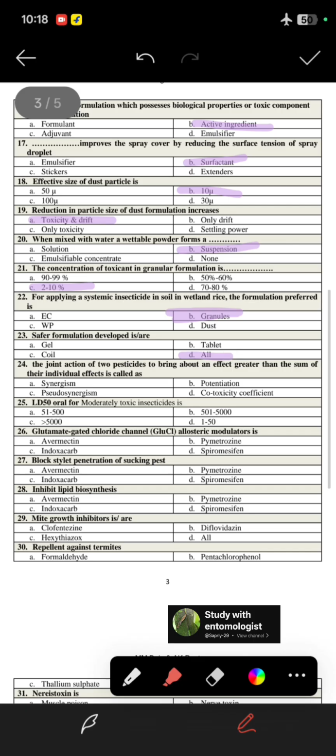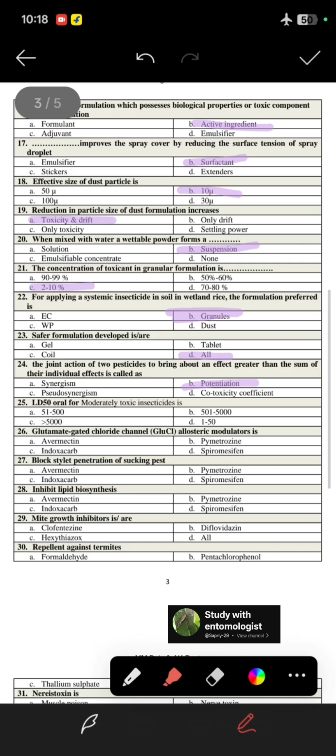Next question is, the joint action of two pesticides to bring about an effect greater than the sum of their individual effects is known as potentiation. Because here both materials are toxic.